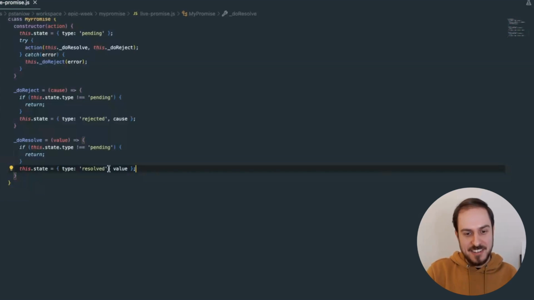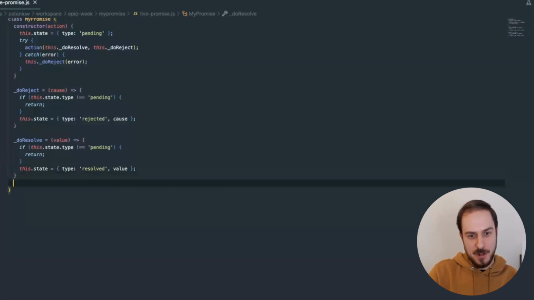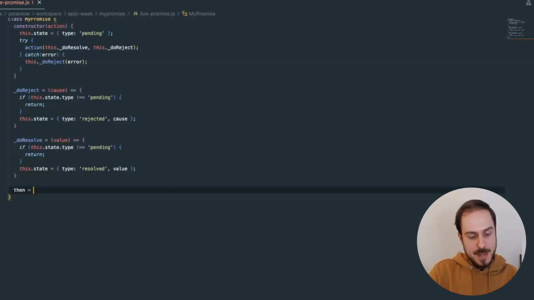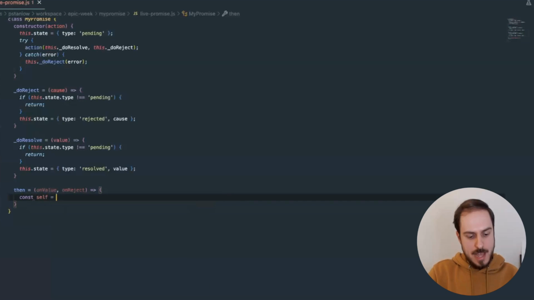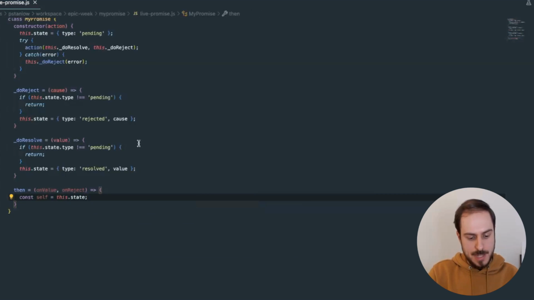It would be kind of enough, but we also want to be able to subscribe to the result of a promise. That's the whole point. So we will start implementing then method. So then takes two callbacks. One of them is called on value, or the other one is on reject. So they will be called whenever the promise is actually resolved or rejected. So just so that I don't have to be kind of worried about what this points to, I will assign the state to auxiliary variable.